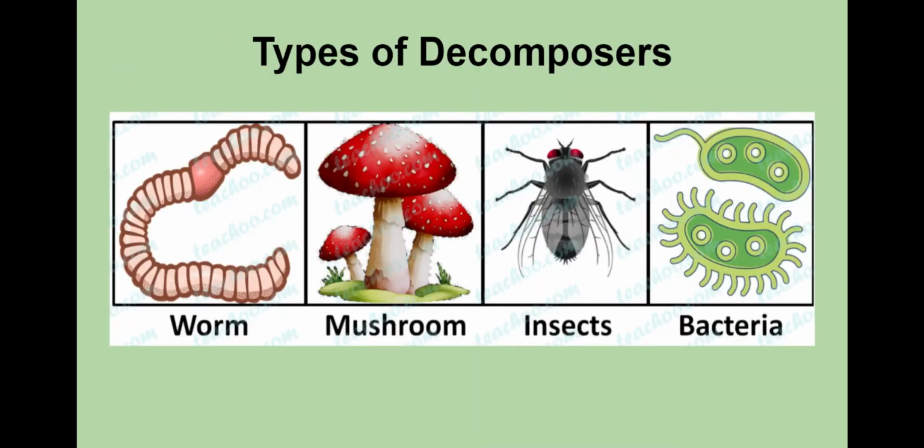There are different types of decomposers. Worms are a common decomposer. Mushrooms are a type of fungi, which are decomposers. Insects also are decomposers, as well as certain bacteria.